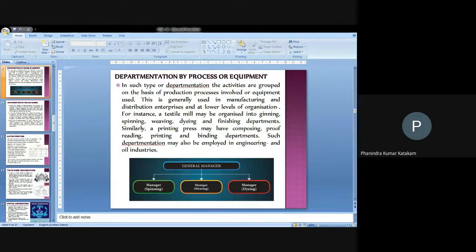Either the process of production, or if it needs to be done on equipment, different types of equipment. If you are making a machine process, different equipment you need to pass through, and each and every step needs to be identified as a separate classification, a separate department, and you can make your activities done.